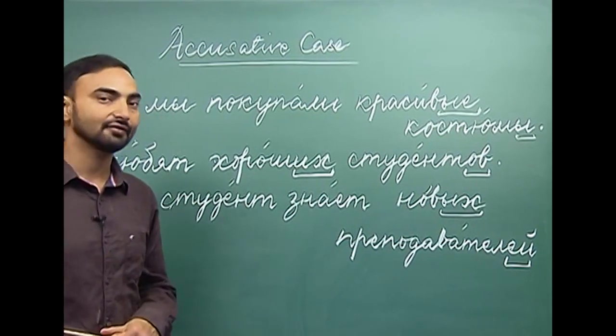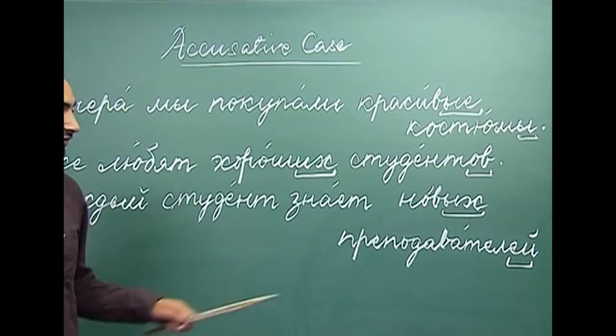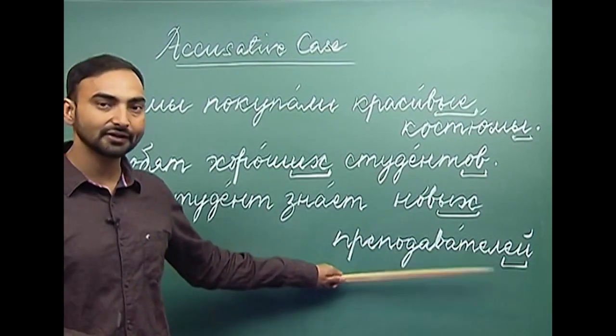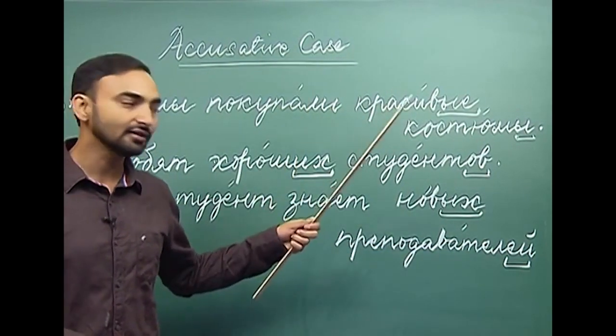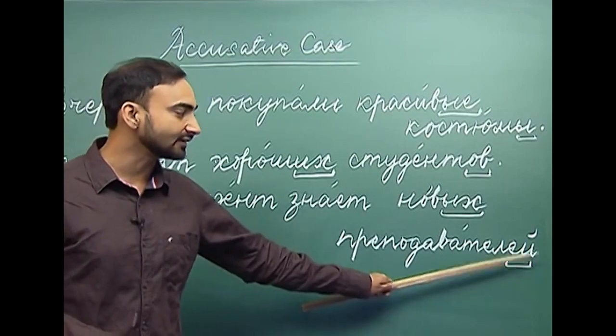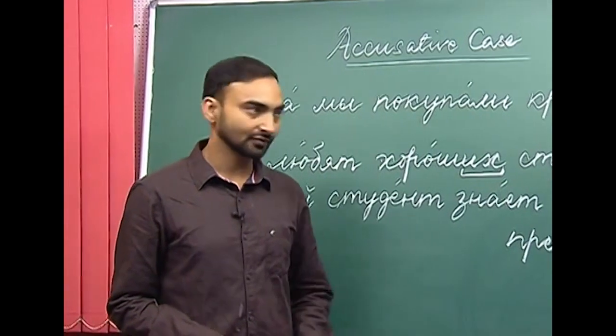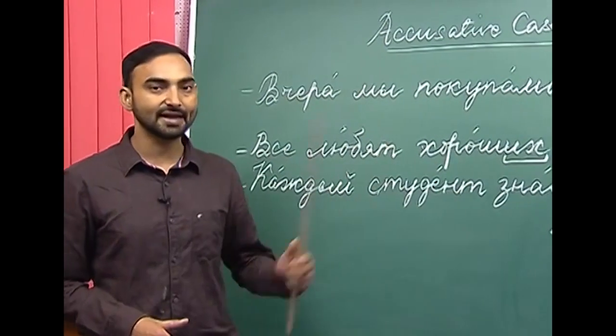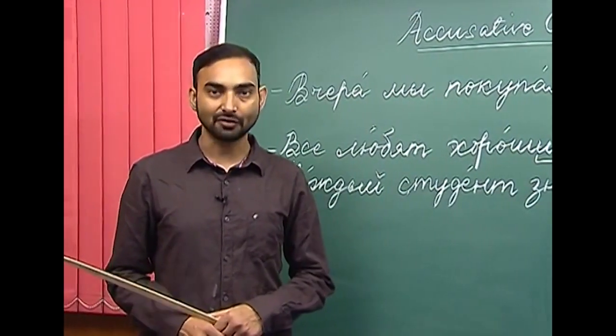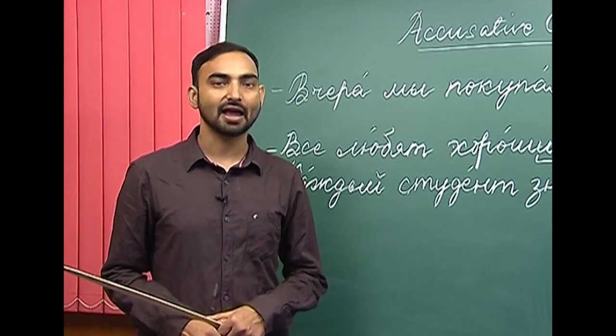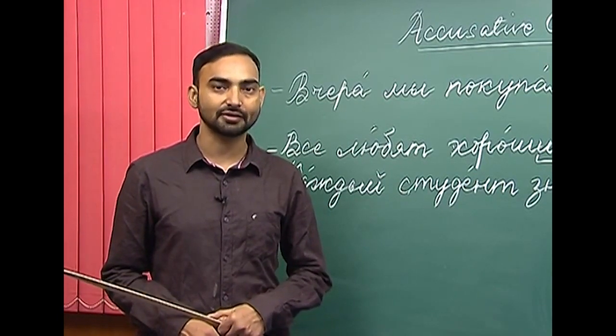So, what happens when a noun ends with a soft sign? How do we change the noun in the accusative case in plural? We add ей. So, that is why we get новых преподавателей. Каждый студент знает новых преподавателей. Every student knows the new teachers. So, this is about the changes that we make with the nouns, adjectives and pronouns in the accusative case.